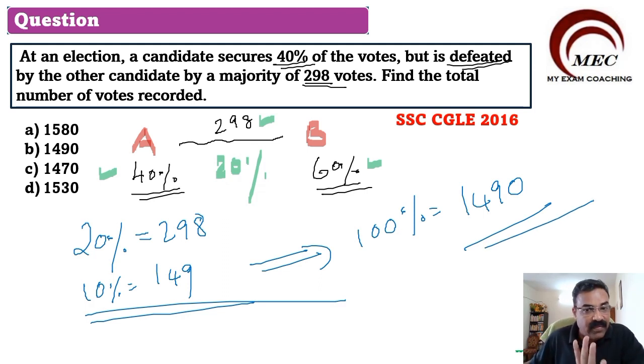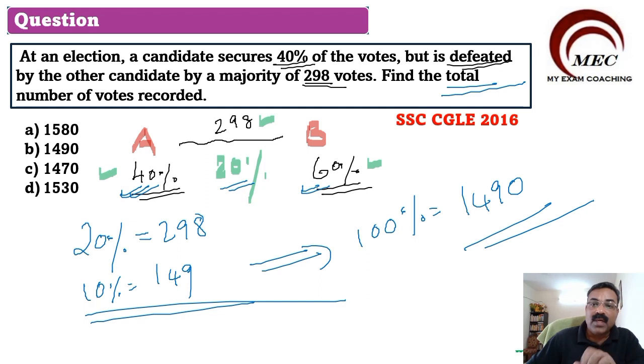Understand this concept very, very clearly. If the difference between 40% and 60%, this person got 40%, this person got 60%, and their difference is 298, that means 20% is the difference. 20% will be equal to 298. What we want to find out? We want to find out the total votes recorded. Total votes means 100% we want to find out.